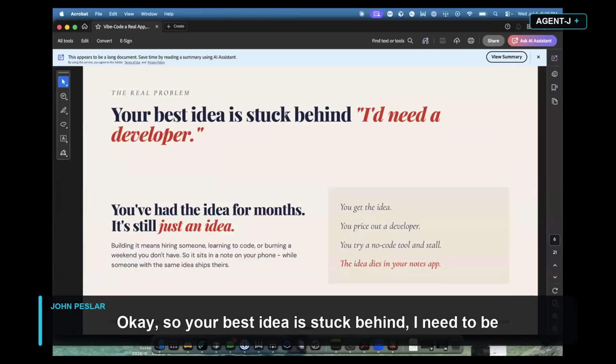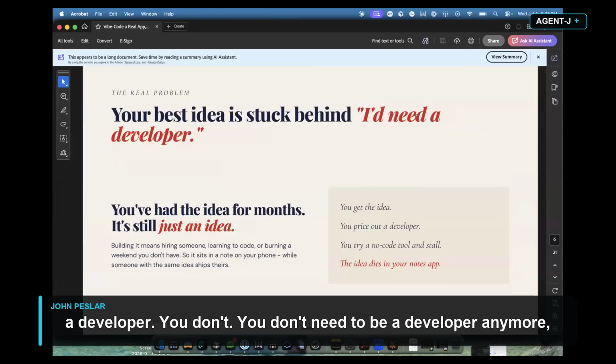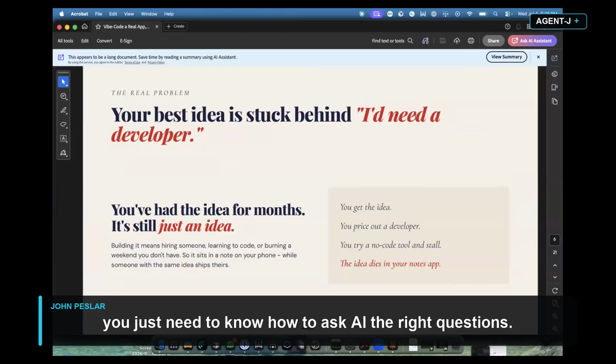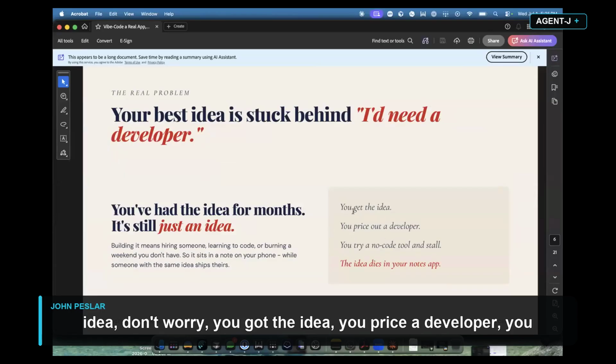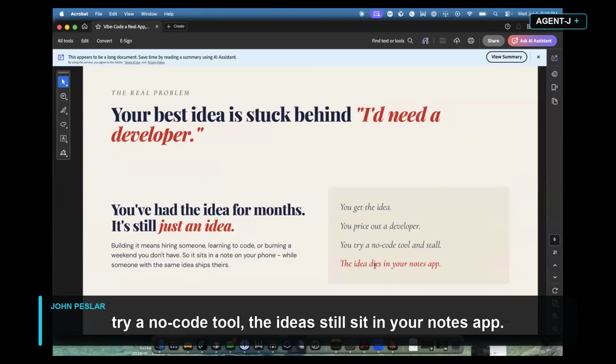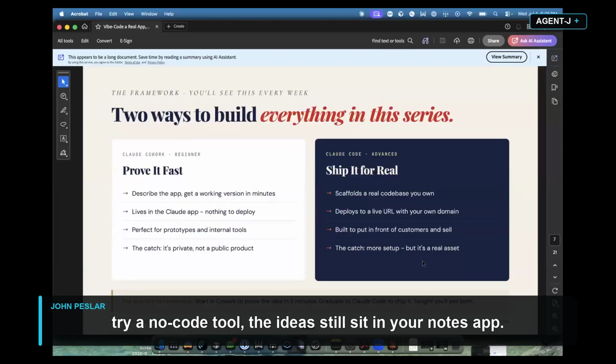Okay, so your best idea is stuck behind "I need to be a developer." You don't. You don't need to be a developer anymore. You just need to know how to ask AI the right questions. So if you had an idea for months and it's just an idea, don't worry. You got the idea, you price the developer, you try a no-code tool, the idea still sits in your notes app. There's two different ways to build things.